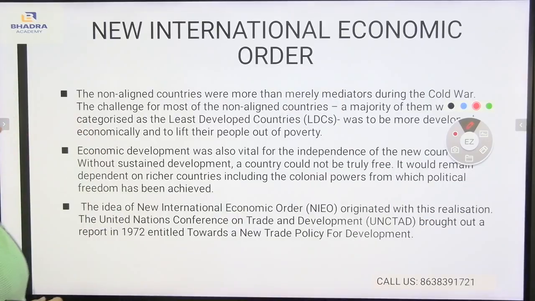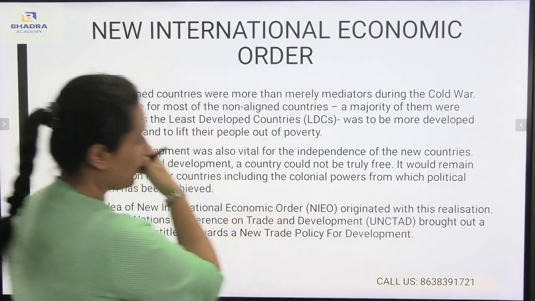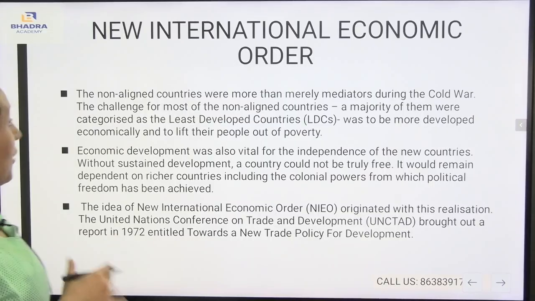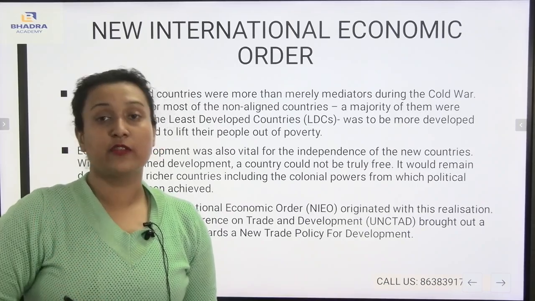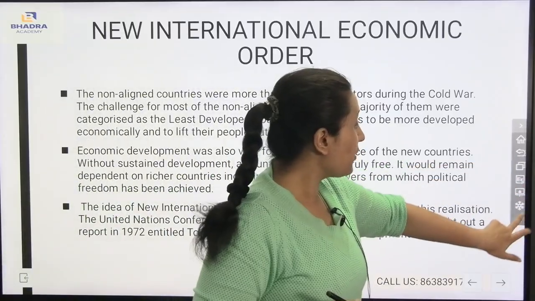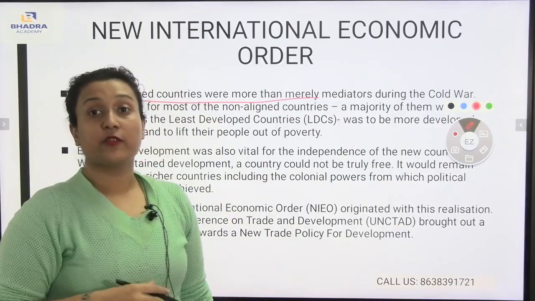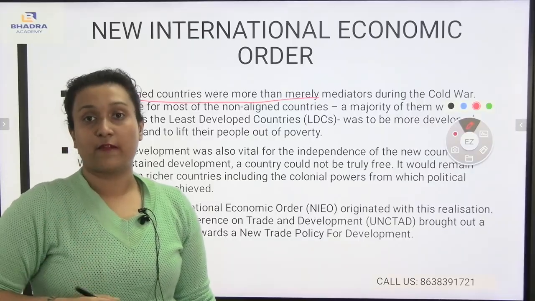The non-aligned countries were more than merely mediators during the Cold War. The challenge for most of the non-aligned countries was that they were categorized as the least developed countries.